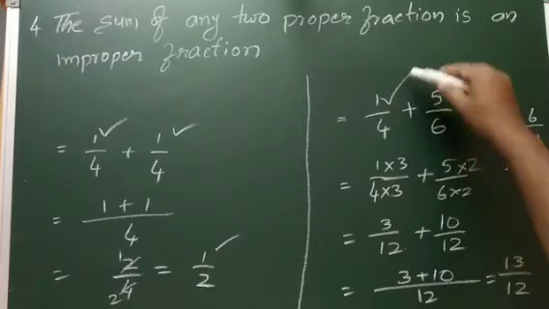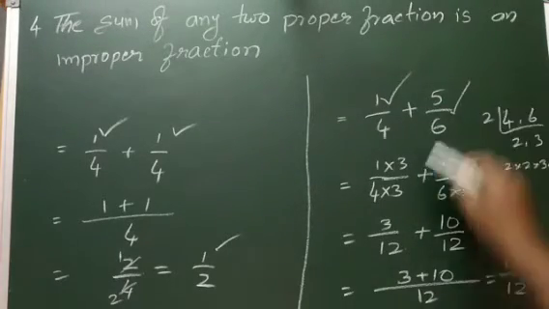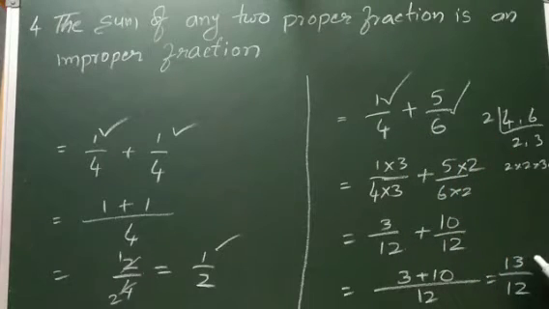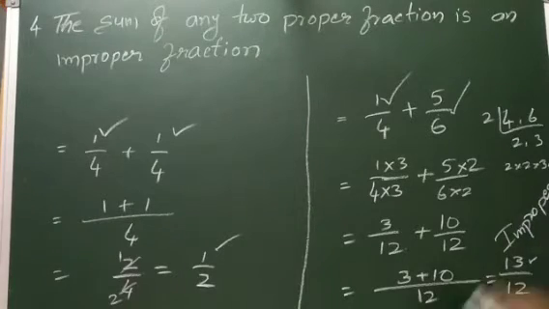See, this is a proper fraction, this is a proper fraction, and the sum now is an improper fraction. If they give any statement, then that statement must be satisfied for all cases.